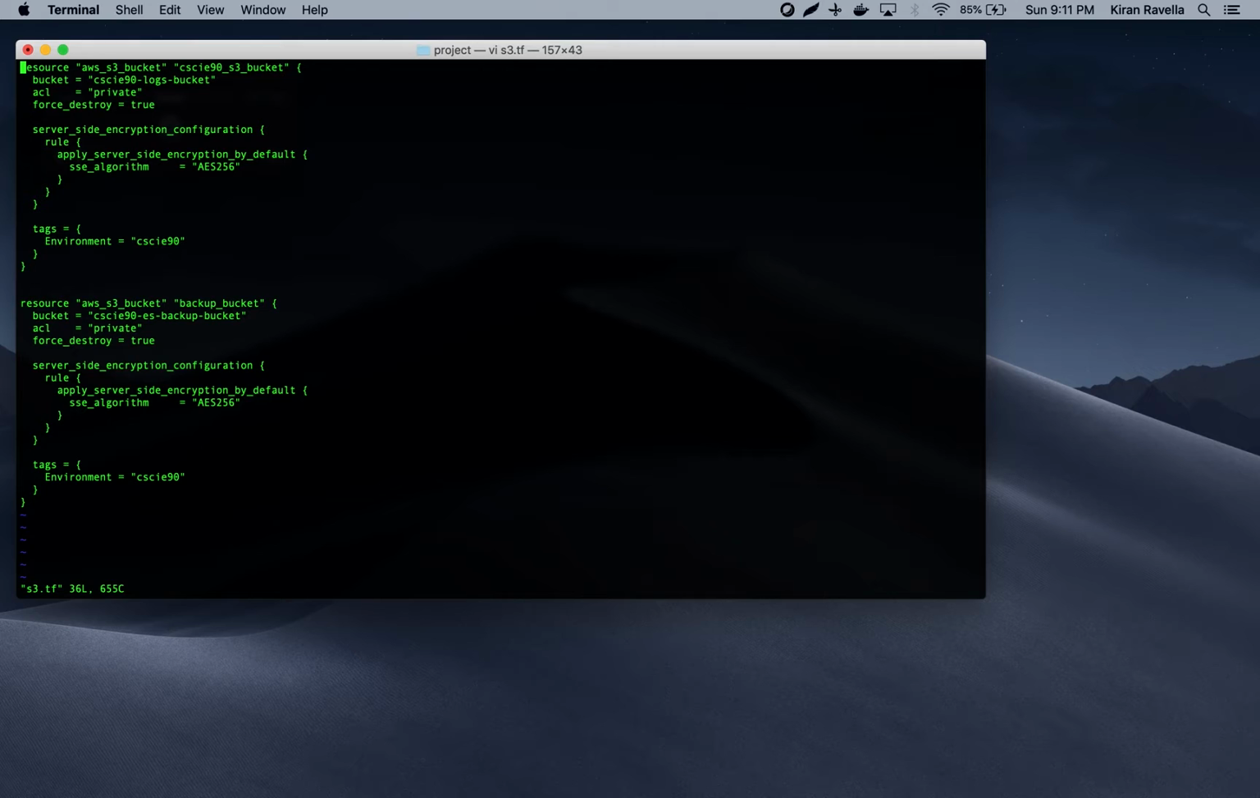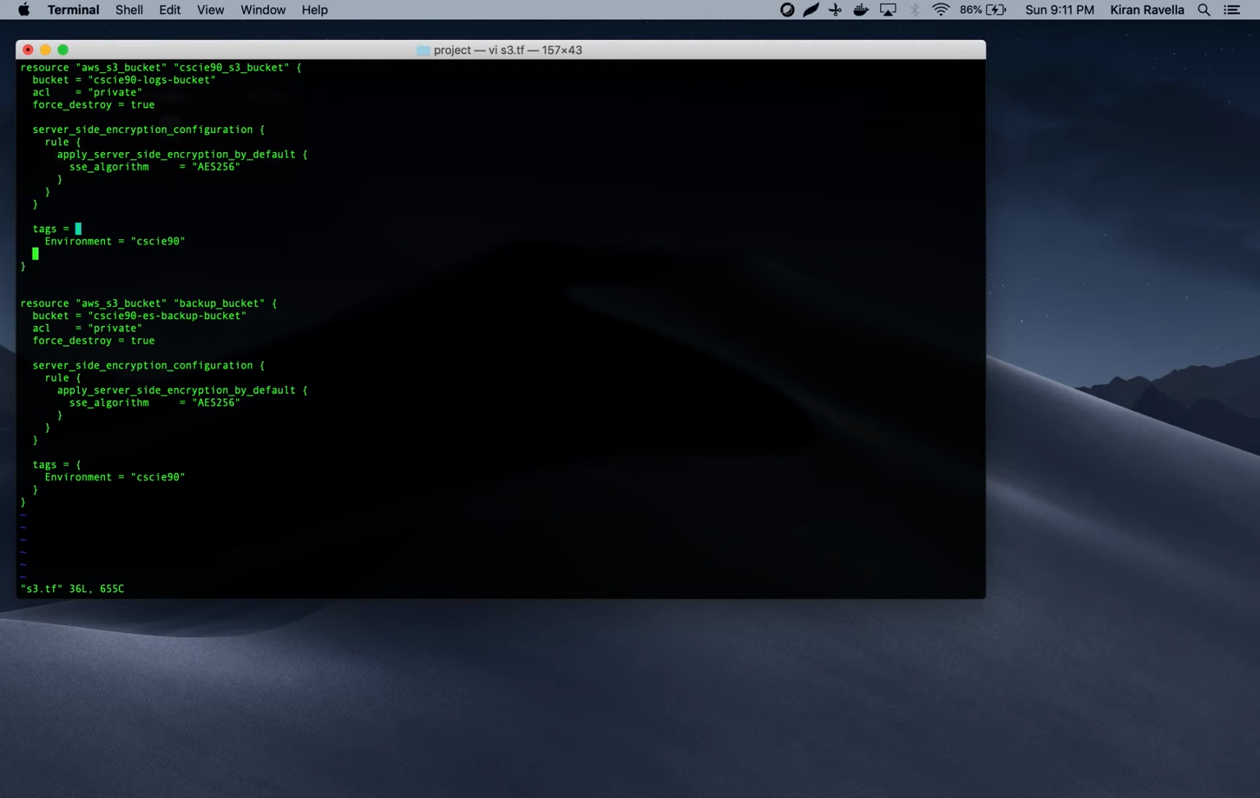So this is my S3 Terraform script. This script will create basically two buckets. One for storing all the log events that are generated in the S3 bucket, and the other bucket will be used if there are errors sending the data to Elasticsearch. This is the backup folder where the events get created.